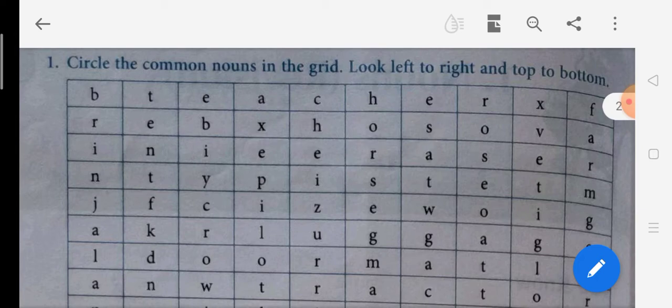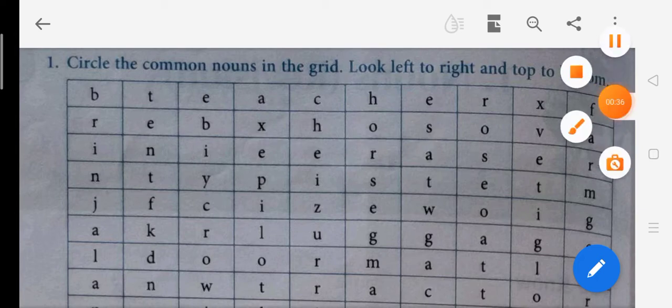Suppose there's one girl, but all the girls will be called girls only. Like dog. Every dog is a dog. But if I have a pet dog, I will not call it a dog. I will call it by its own name, isn't it? So that becomes a proper noun. Special names are proper nouns.